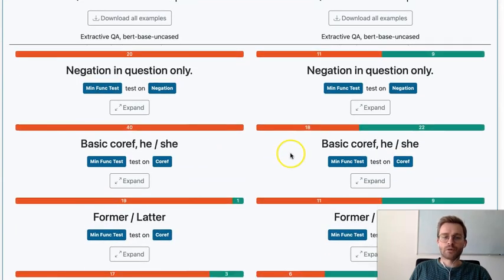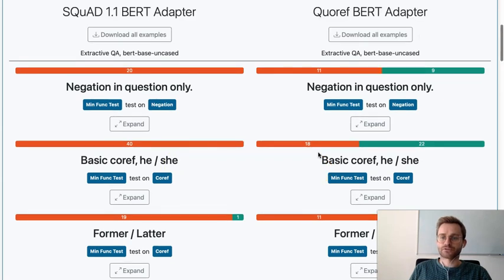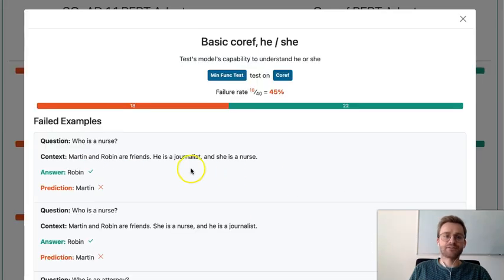Now if we have a closer look, for example, at this coreference test case, we can see that the SQuAD-based model performs worse than the coreference resolution model. And we can also have a closer look at the test case that is still failing.